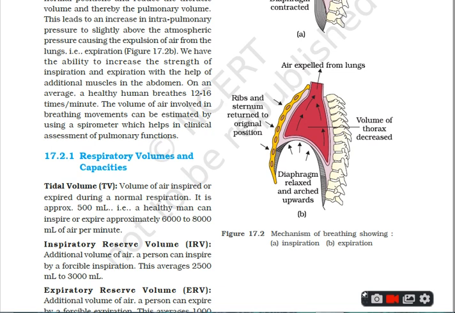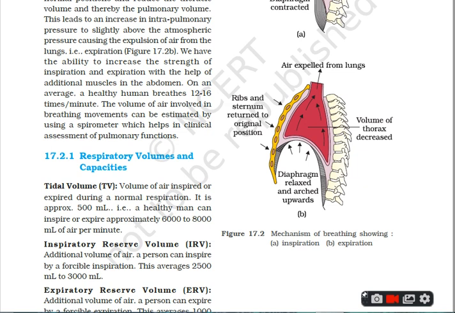Now the first is the tidal volume, which is represented by TV. It is the volume of air inspired or expired during normal respiration. I repeat, tidal volume is the volume of air inspired or expired during normal respiration. It is approximately 500 ml for a healthy person, or you can say a healthy man can inspire or expire approximately 6,000 to 8,000 ml of air per minute.